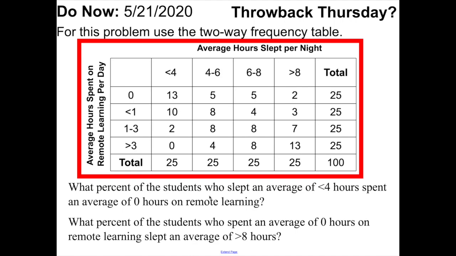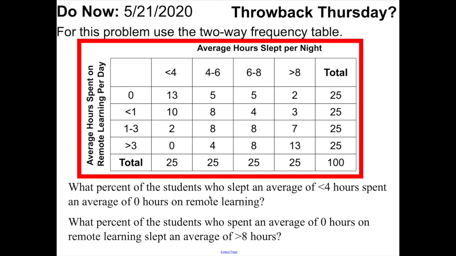Okay, and this is one that I call Throwback Thursday because this seems like something you might have seen before, right? And indeed, this is a two-way frequency table. Now, if you don't remember, you might be saying, huh? What do you mean, Mr. Moray? I don't remember this. Well, we haven't really seen them officially, like learning about them, since September 2018, believe it or not. But they're actually really important for something we're going to learn about today, which is conditional probability.